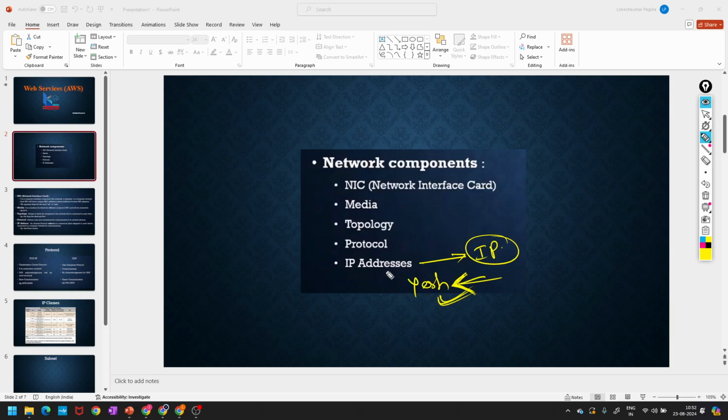Same way we are giving names. Machines cannot understand alphabetical names. Machines can understand only binaries, zeros and ones, right?